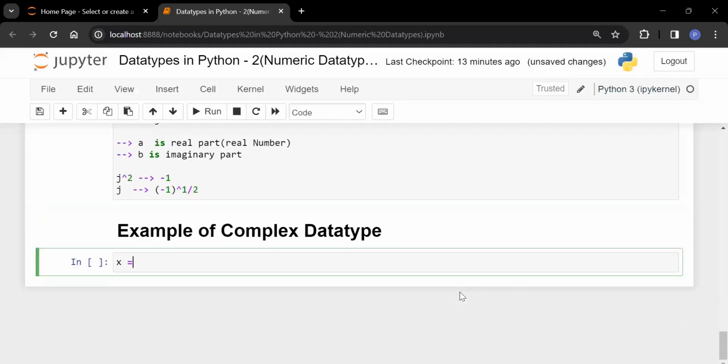I am taking x is equal to 10 plus 20j. Just compare this expression with a plus bj. Now, what is my real part? The real part is 10. What is my imaginary part? The imaginary part is 20.